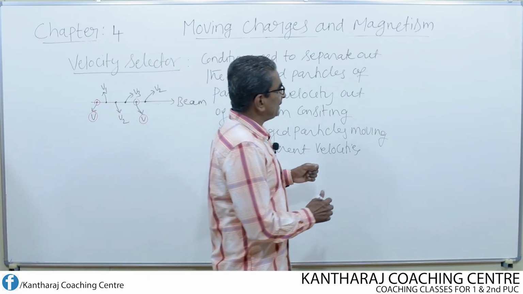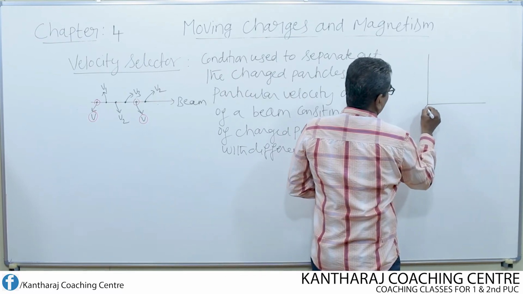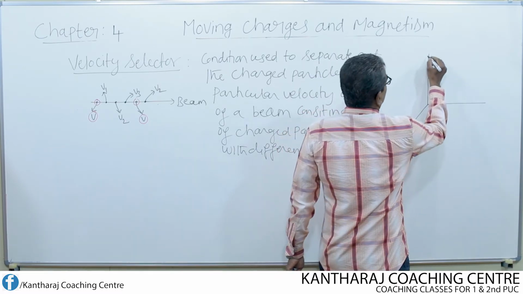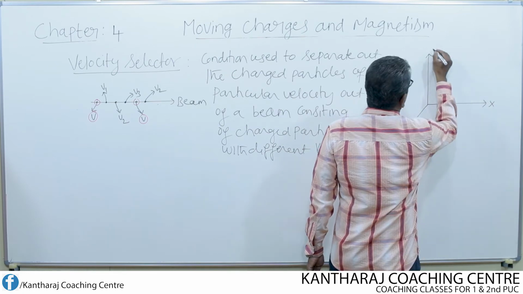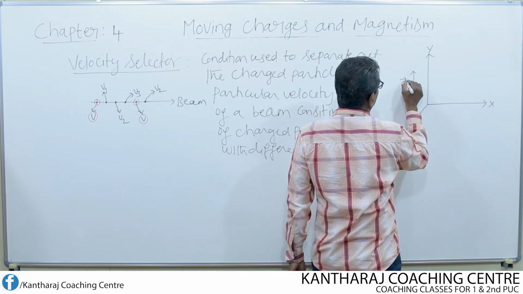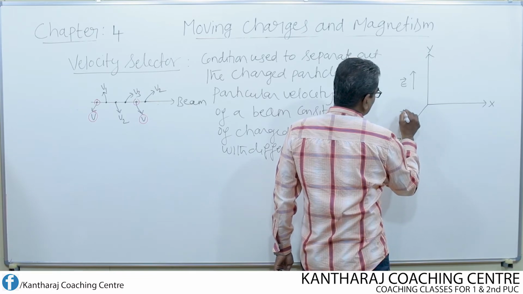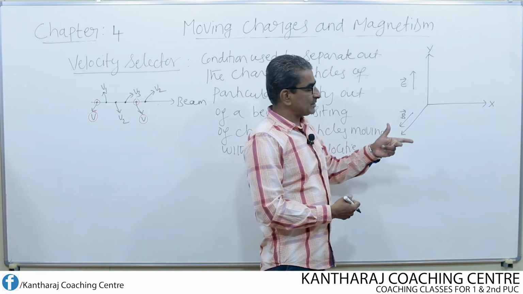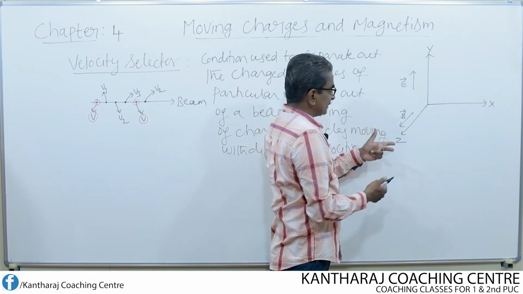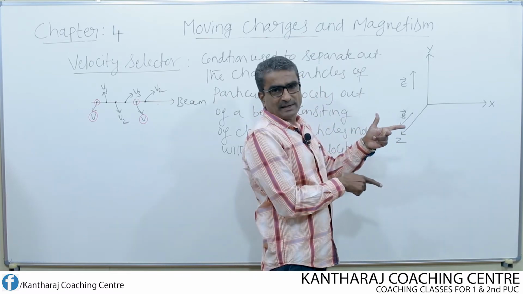In order to obtain that mathematical condition, I consider the combined fields, that is, the electric field as well as the magnetic field. Consider a three-dimensional Cartesian coordinate system with the x axis, y axis, and z axis. Along the y axis the electric field is taken, along the x axis the velocity is taken, and along the z axis the magnetic field is taken.